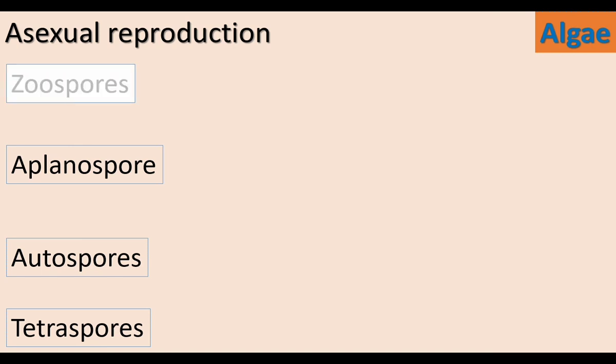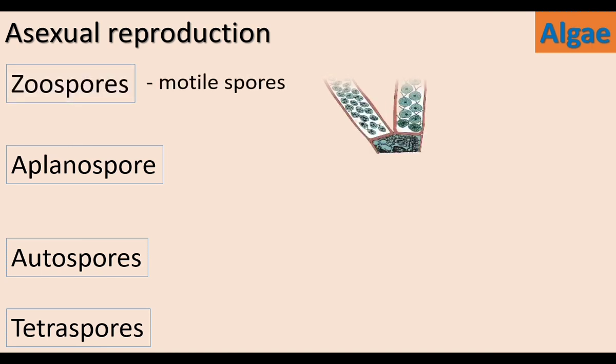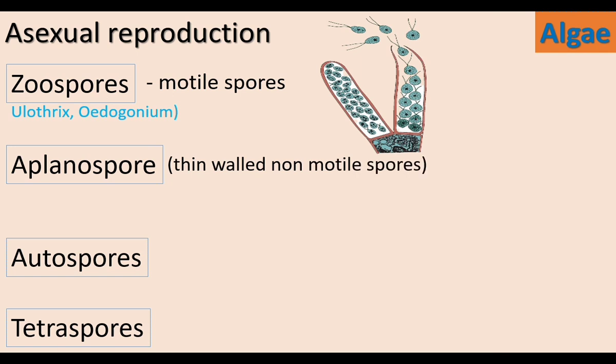Zoospores are motile spores. Zoospores have flagella for movement. Zoospore formation takes place when water is available. Ulothrix and Oedogonium are the algae which produce zoospores. Aplanospores are non-motile spores, but they are thin-walled spores. The thin-walled non-motile spores are aplanospores. Another form of aplanospore is thick-walled, that is hypnospore. Aplanospore is produced by Vaucheria.